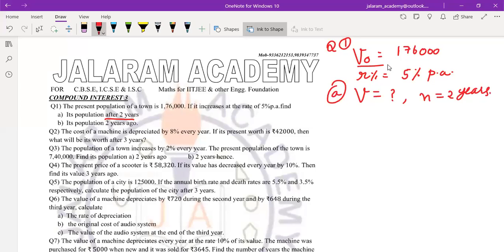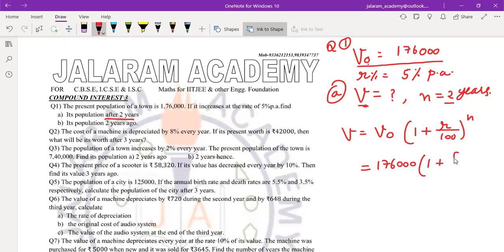Remember, the initial population is taken as V naught and the final population, which we have to find after 2 years, is taken as V. We use the formula V equals V naught into 1 plus R by 100 whole to the power N. V naught is 1,76,000 into 1 plus rate of growth 5% over 100 whole square, that is 1,76,000 into 21 by 20 into 21 by 20, since 1 plus 1 by 20 is 21 by 20.